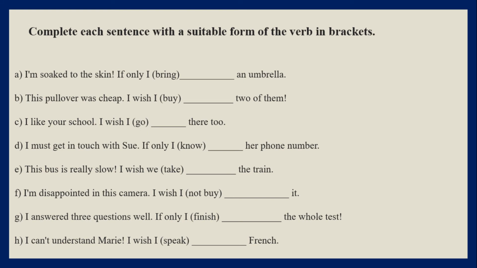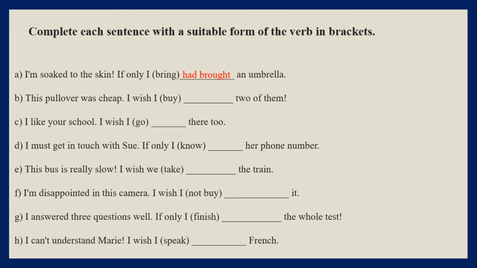A. I'm soaked to the skin. If only, again, this is a present situation. It says I am soaked to the skin. If only I had brought an umbrella. But actually the action the person is talking about is an action in the past. It means in the past, when he or she was getting out, he or she forgot to take the umbrella. So actually this is a regret.